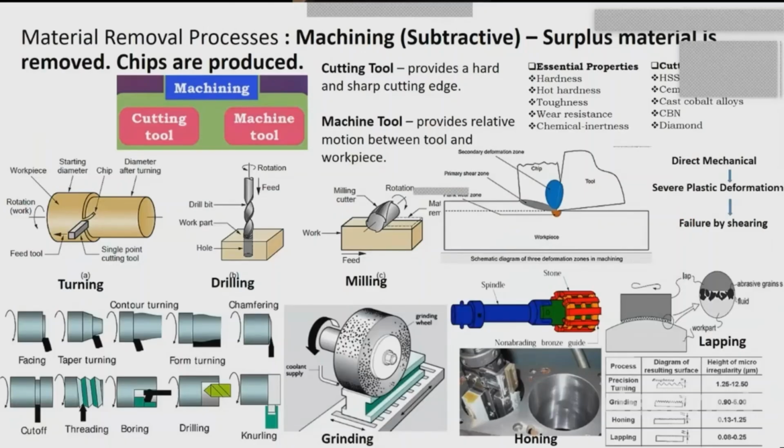I don't have to explain much about machining operations, but from this particular slide, we can have a brief idea about machining. Machining is a subtractive process, and we remove surplus material in the form of chips. For conventional machining operations, we require two important things. One is the cutting tool, and the other is the machine tool. What's the significance of a cutting tool? It provides a hard and sharp cutting edge, whereas the machine tool provides a relative motion between the tool and the workpiece.